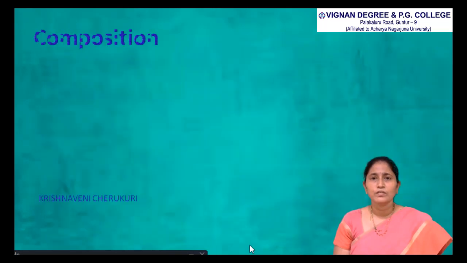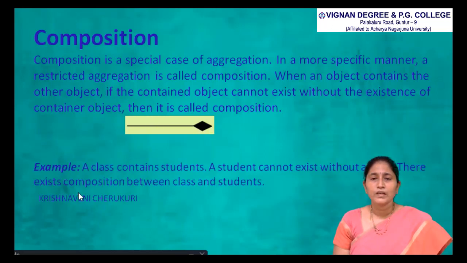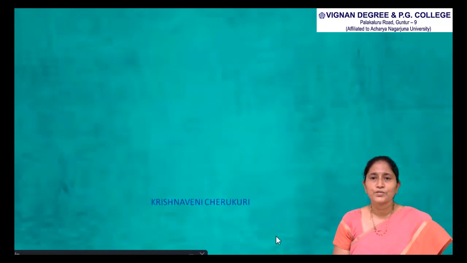Then coming to composition. Composition is a special case of aggregation. In a more specific manner, a restricted aggregation is called composition. When an object contains another object, if the contained object can't exist without the existence of the container object, then it is called composition. The symbol can be represented like this. For example, a class contains students. A student can't exist without a class. There exists composition between class and students.